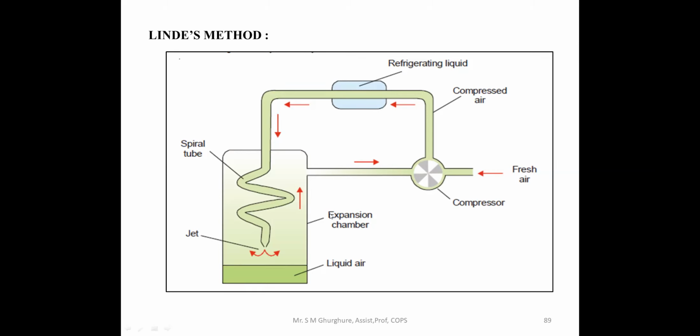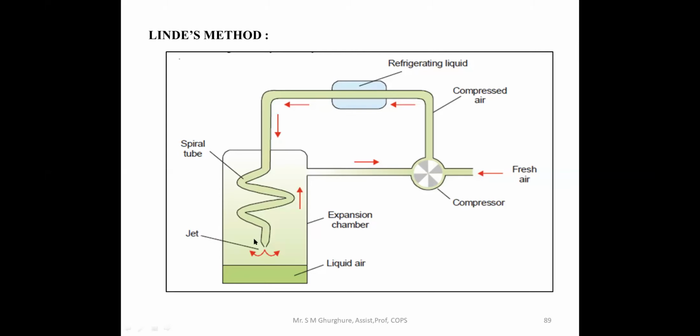It consists of one expansion chamber. Now he is using a spiral tube, which is connected with a narrow jet tube.